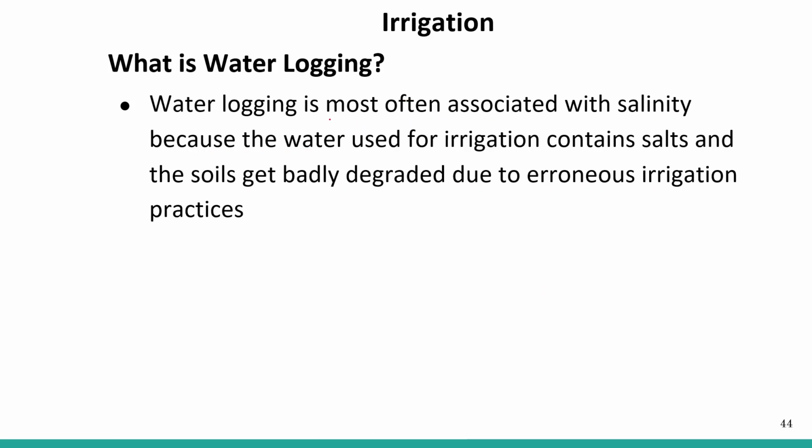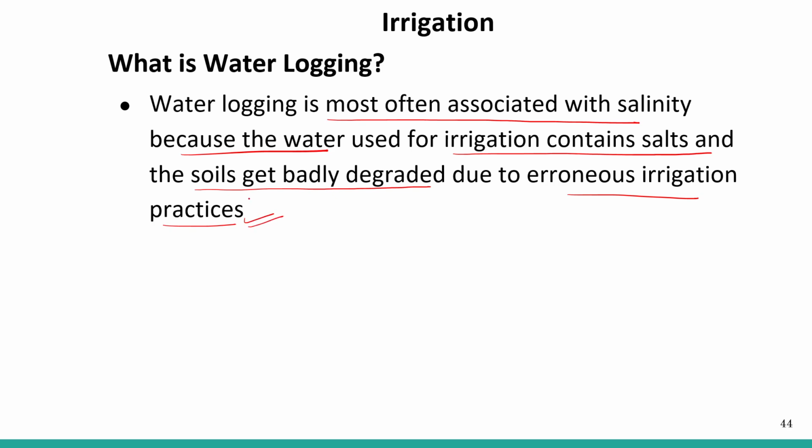Waterlogging is most often associated with salinity, because the water used for irrigation contains salt and the soil gets badly degraded due to erroneous irrigation practices. So when there are erroneous irrigation practices, this gives rise to salinity, right? And that is because the water used for irrigation contains salt in it.